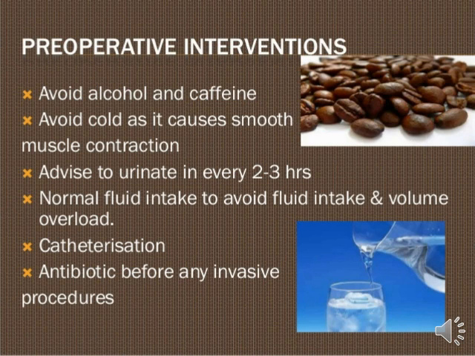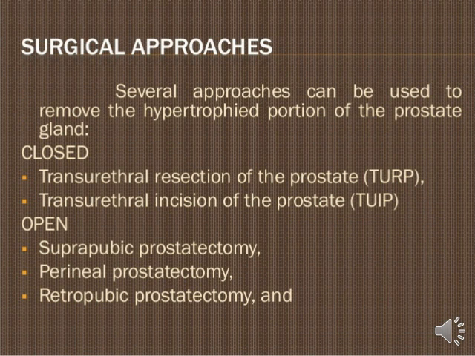Now we will see intraoperative management. It means surgical management. Several approaches can be used to remove the hypertrophied portion of the prostate gland. So basically in a condition of BPH, two kinds of surgery are performed. First closed surgery, second open surgery.